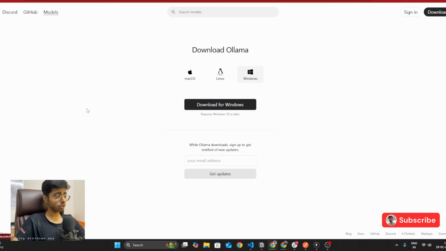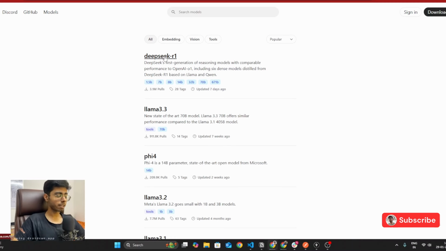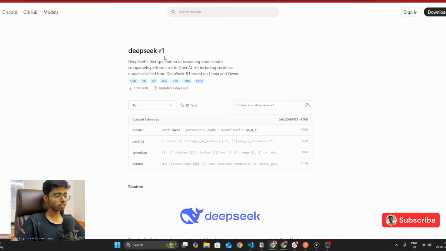Till then, click on models, and you can see that again DeepSeek R1 is at the top. Let's go over here, and all you need to do is once Ollama is downloaded, you only need to run this command in your terminal, and your DeepSeek R1 model will be ready in your local. You don't even need internet connection to make a call to DeepSeek R1 and get your inference.